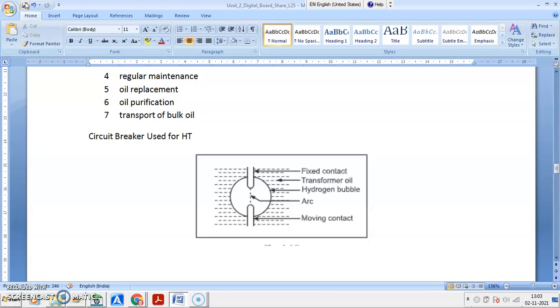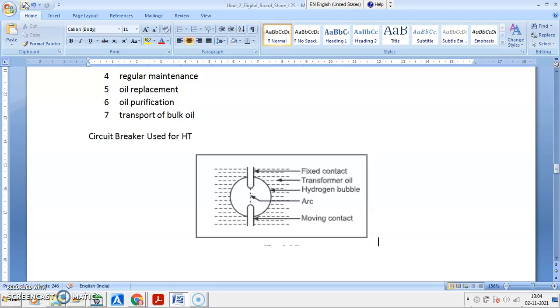So this circuit breaker, HT circuit breaker, especially uses transformer oil as arc quenching media. These circuit breaker contacts are always immersed in the transformer oil. When circuit breaker contact gets separated, gets opened, arc gets struck in between the contact.